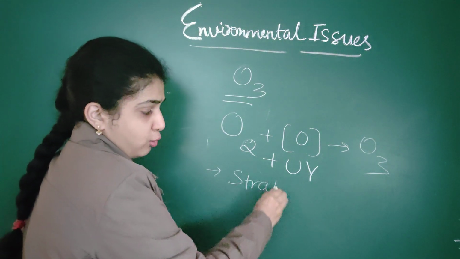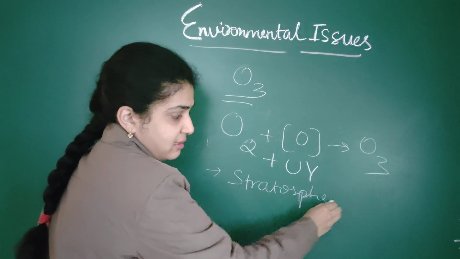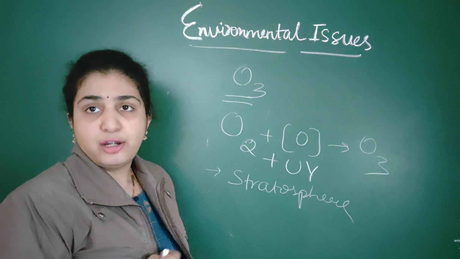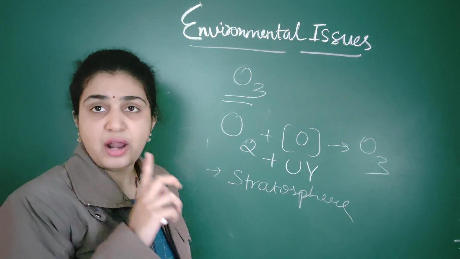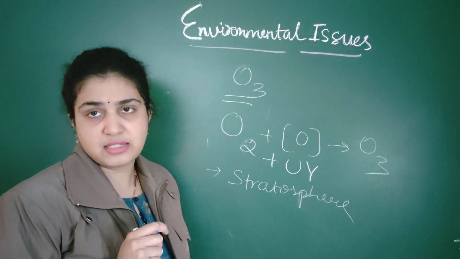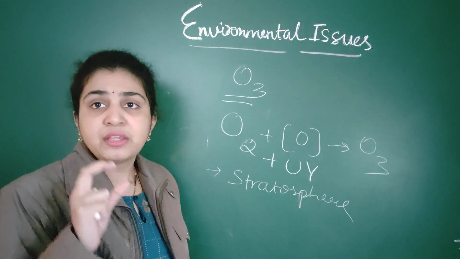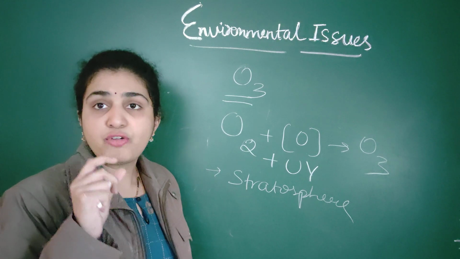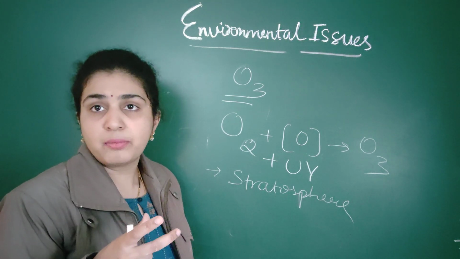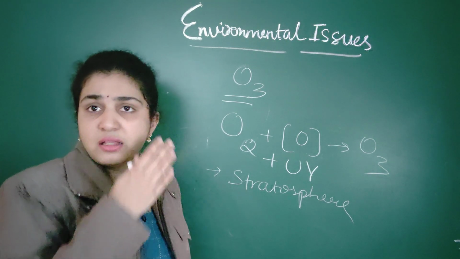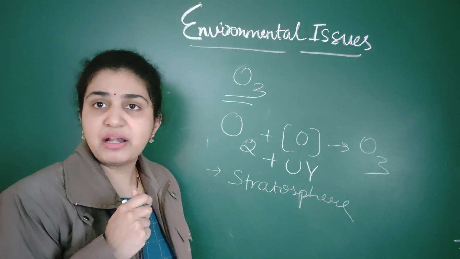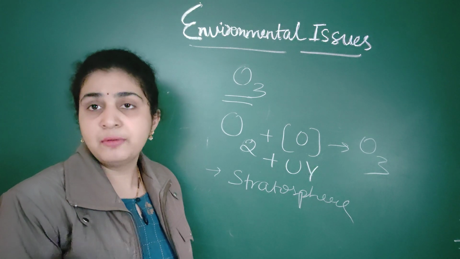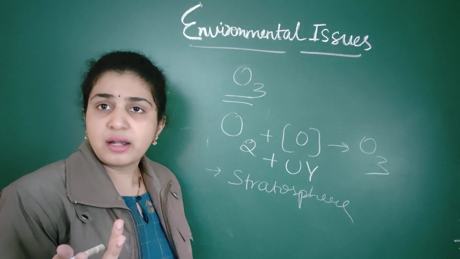I think you all know the four layers which are present: troposphere, stratosphere, and all. So in the stratosphere, ozone is present. And what is the thickness associated with ozone? The thickness of ozone should be more. If the thickness is very less, the solar radiation will come and fall on the Earth's surface. Solar radiation is very dangerous, right?